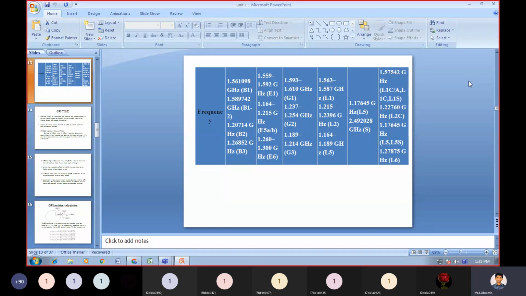Then the next one is 1.2652 gigahertz. B2 is 1.20714 gigahertz. B3 is 1.26852. So these are the frequencies for BeiDou, China's satellite navigation system: B1, B2, B3.